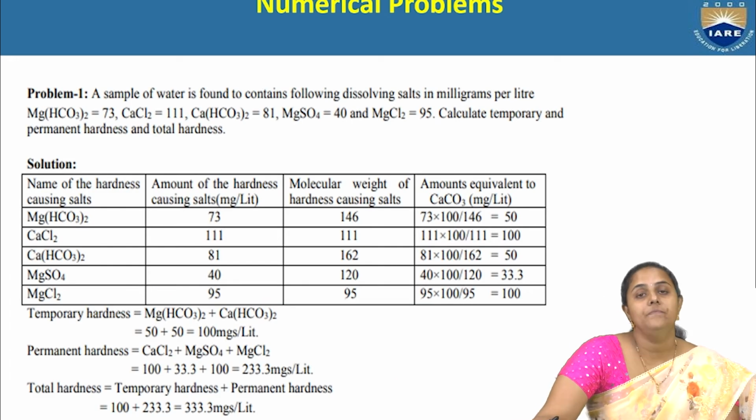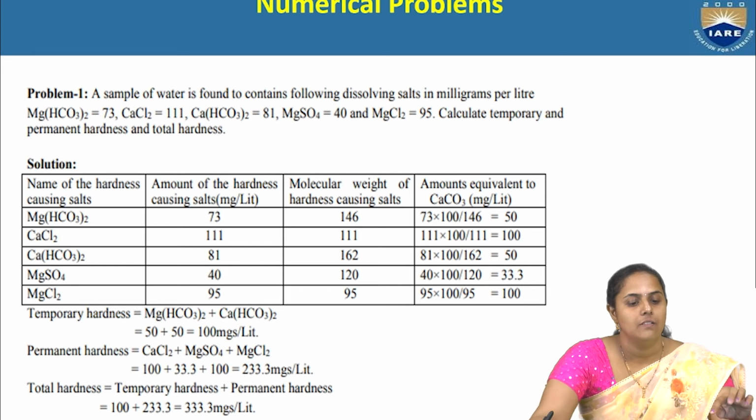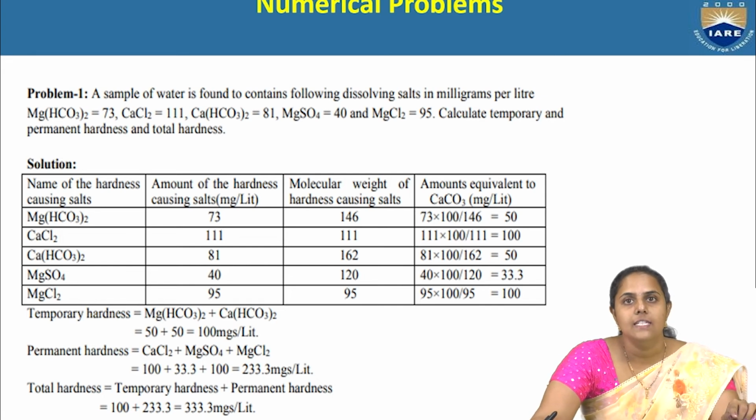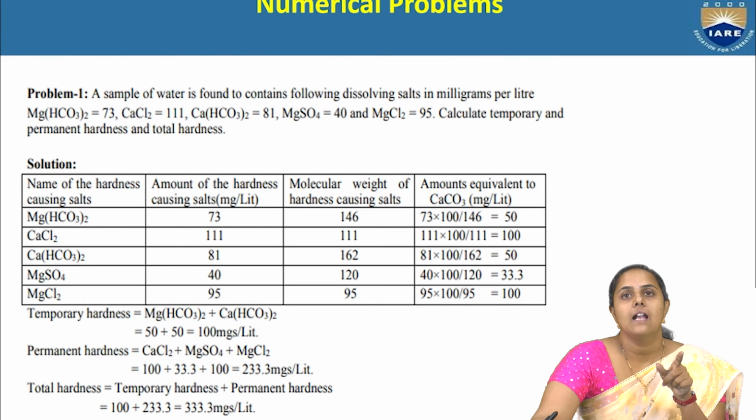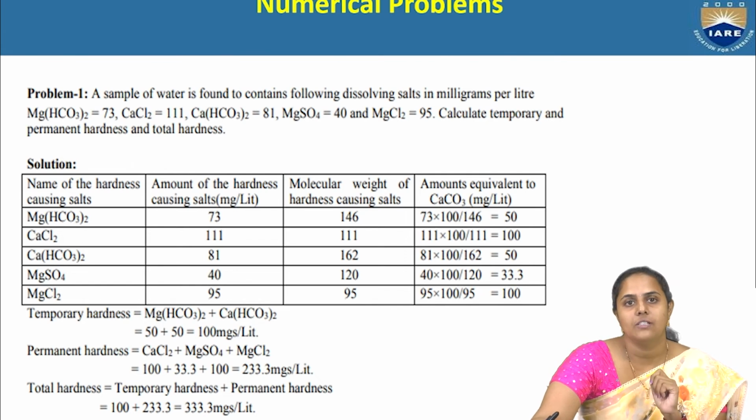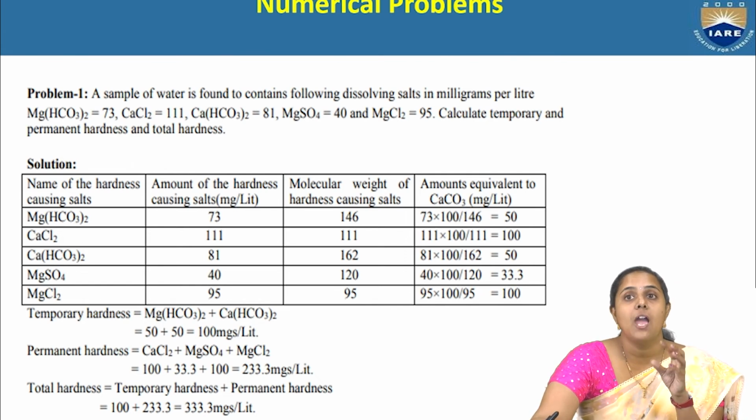Now the last problem: a sample of water is found to contain the following dissolved salts in milligrams per liter. What are the salts? Magnesium bicarbonate is present in water, calcium chloride is present, calcium bicarbonate is present, magnesium sulfate and magnesium chloride. All these salts are responsible for hardness of water, and they have given how much amount of these salts are present in 1 liter of water.